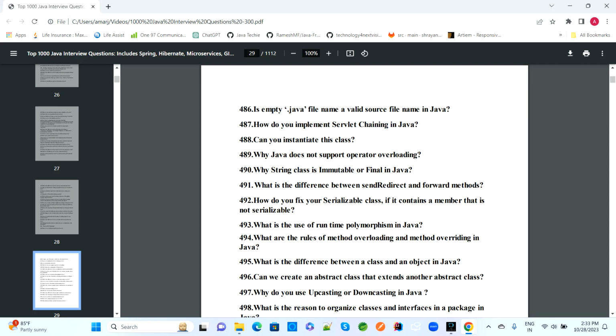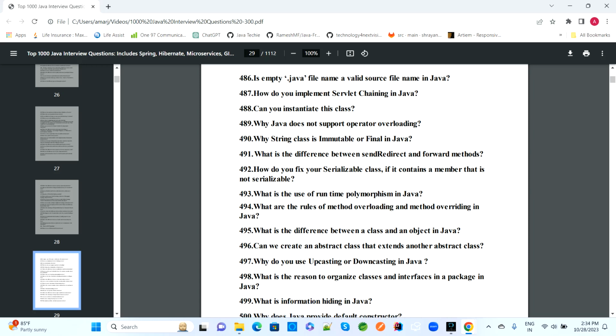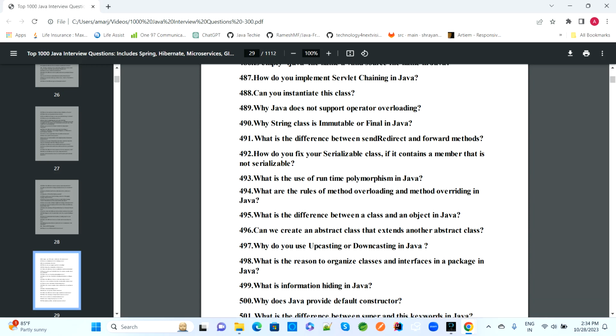How do you implement servlet chaining in Java? Can you instantiate this class? Why does Java not support operator overloading? Why is the String class immutable or final in Java? What is the difference between sendRedirect and forward method? How do you fix your serializable class if it contains a member that is not serializable?